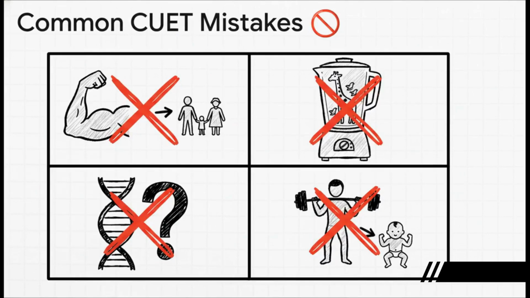Okay, let's get serious for a moment. I want you to avoid these 4 common mistakes that I see students make all the time. Number 1, thinking fitness means being the strongest. It doesn't. Number 2, getting Lamarck and Darwin's ideas mixed up in your head. Keep them separate. 3, forgetting that the modern part of the theory is all about genetics. And 4, falling for the idea that things you do in your life can be inherited. They can't. Watch out for these traps.